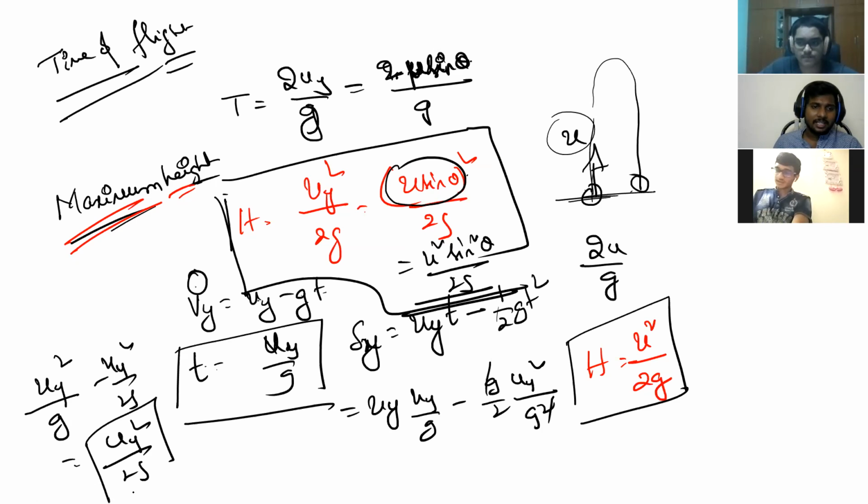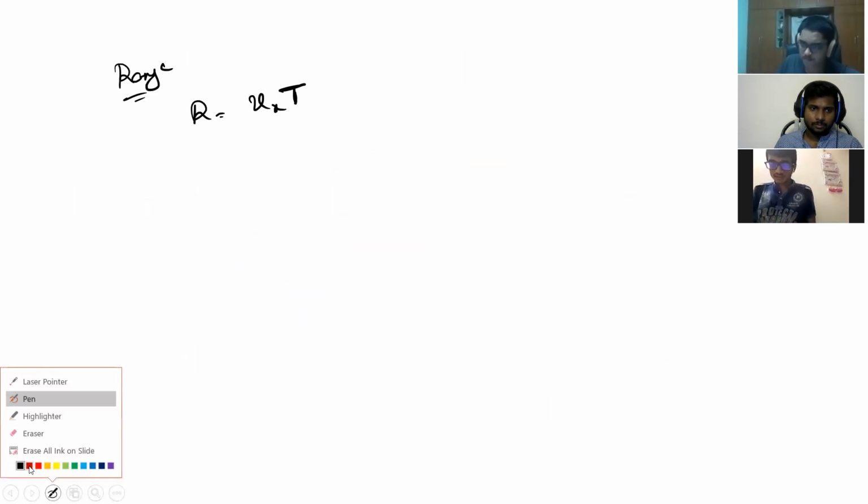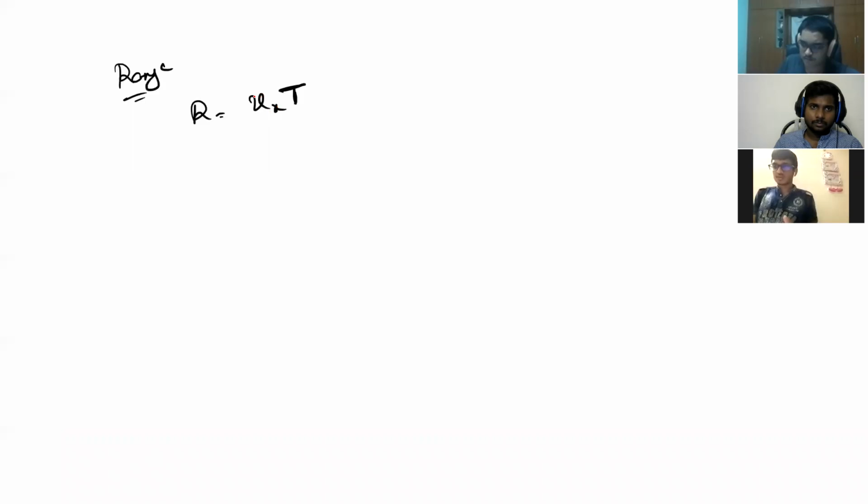So now, what is the range? Range is the total displacement in the x direction.